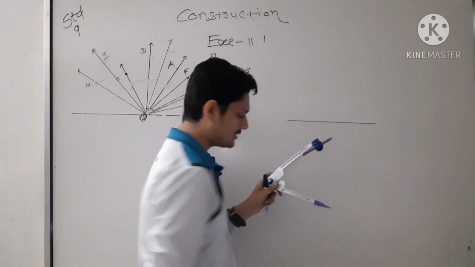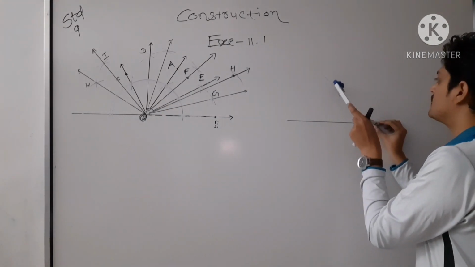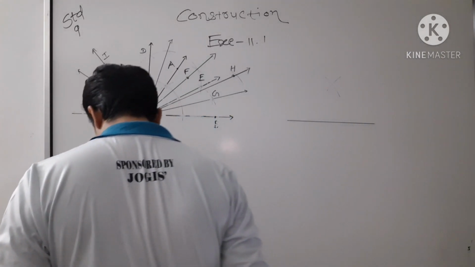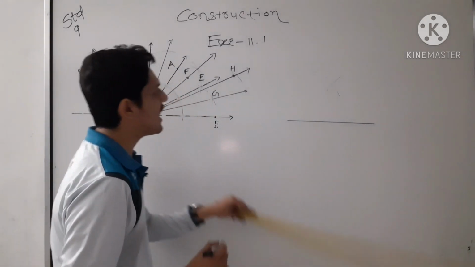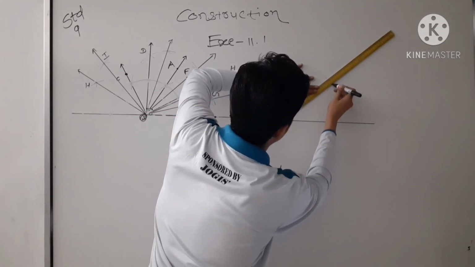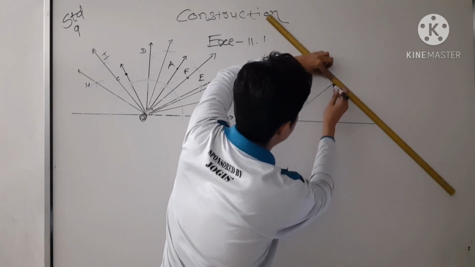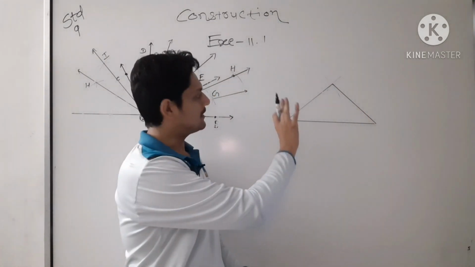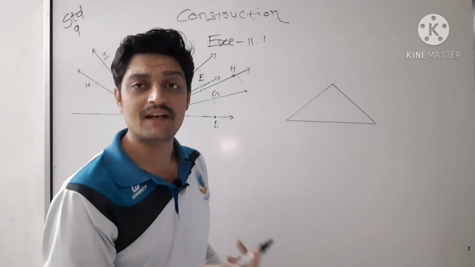Without changing radius, you have to put a pointer on another end, you have to draw one more arc, and from that intersection point you people have to draw a line, okay, from both the end. See here, and see here. Clearly it looks like triangle, equilateral triangle, okay, it's equilateral triangle.